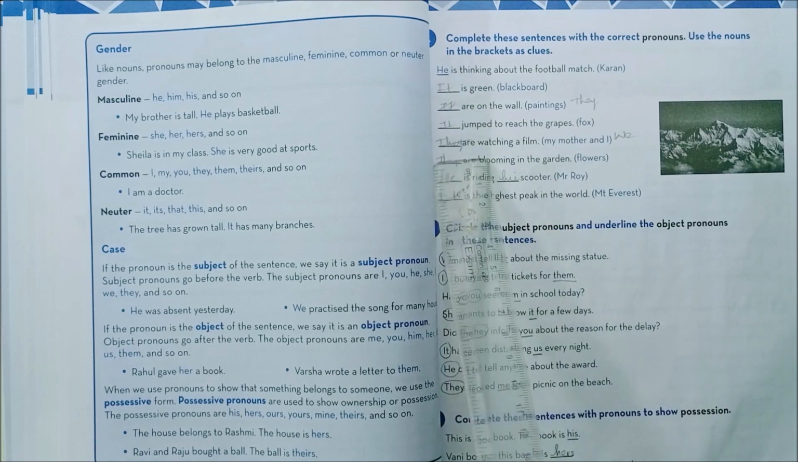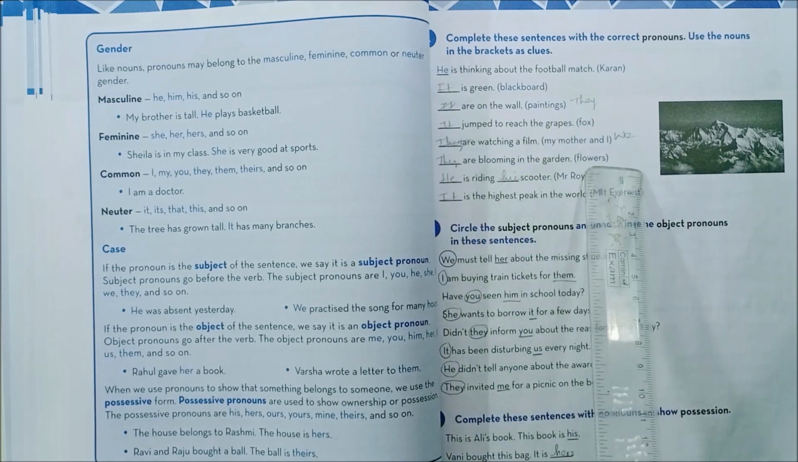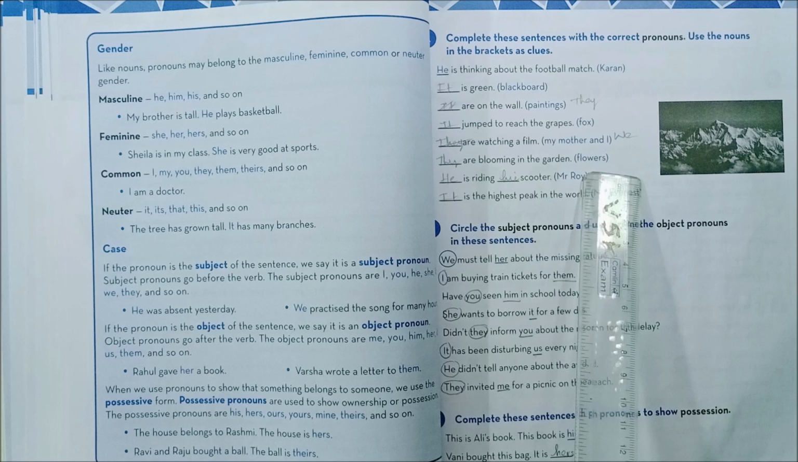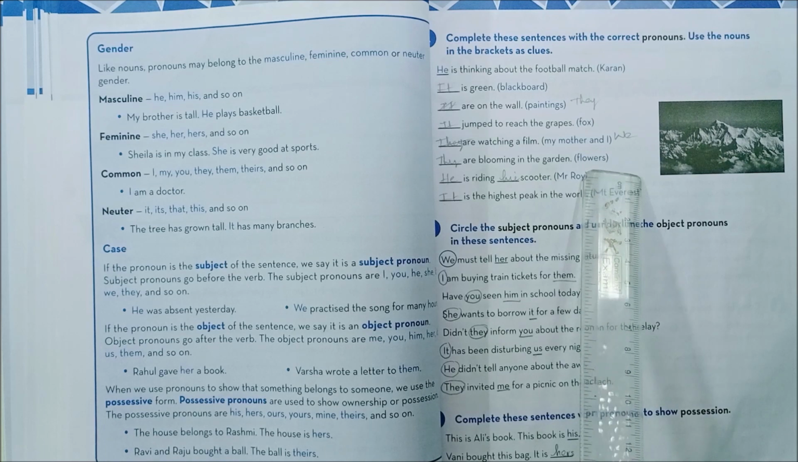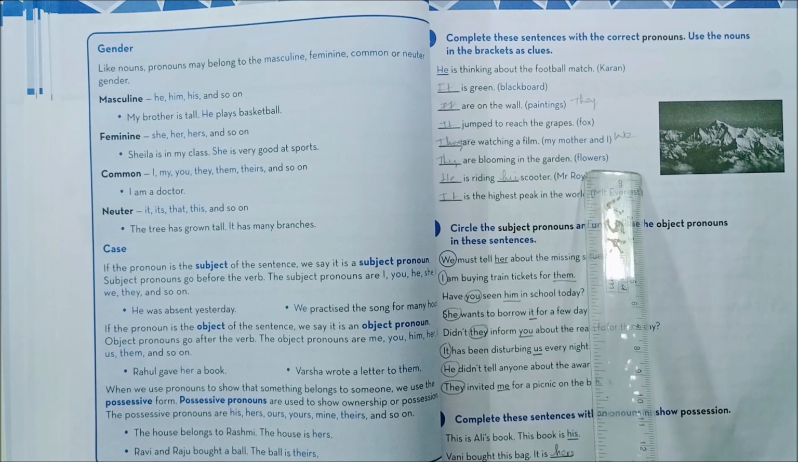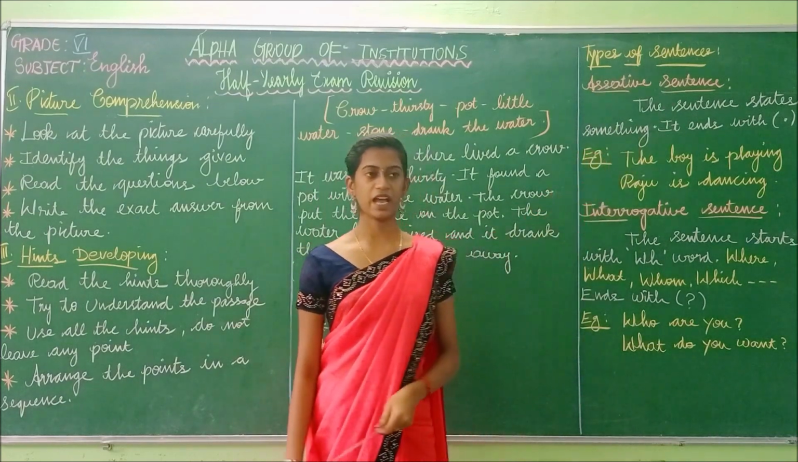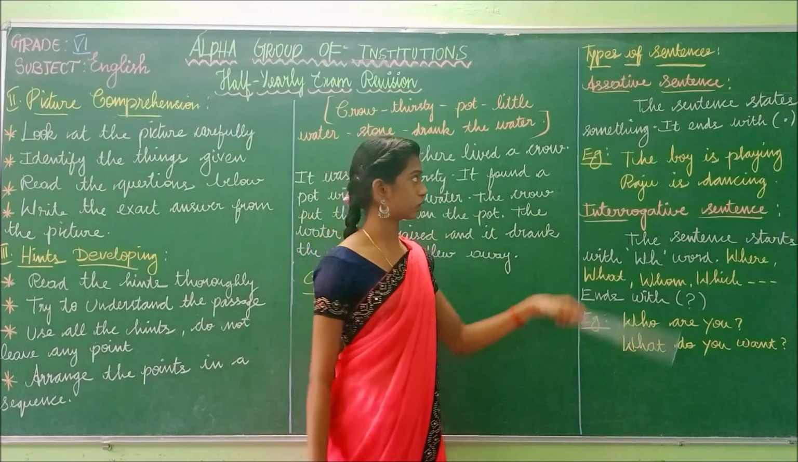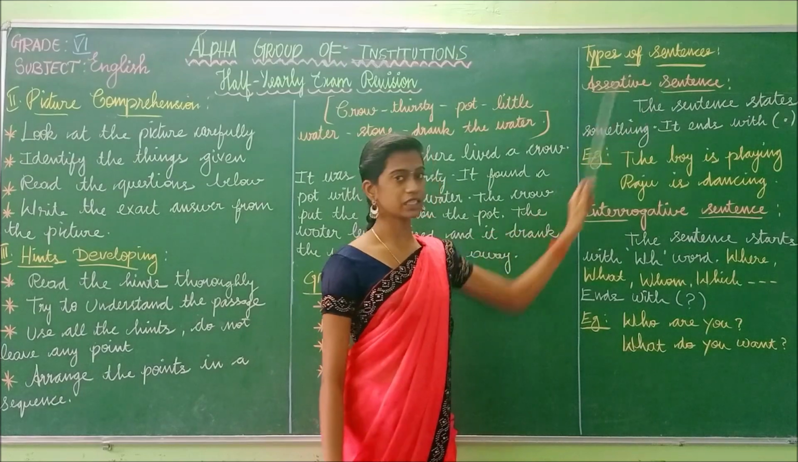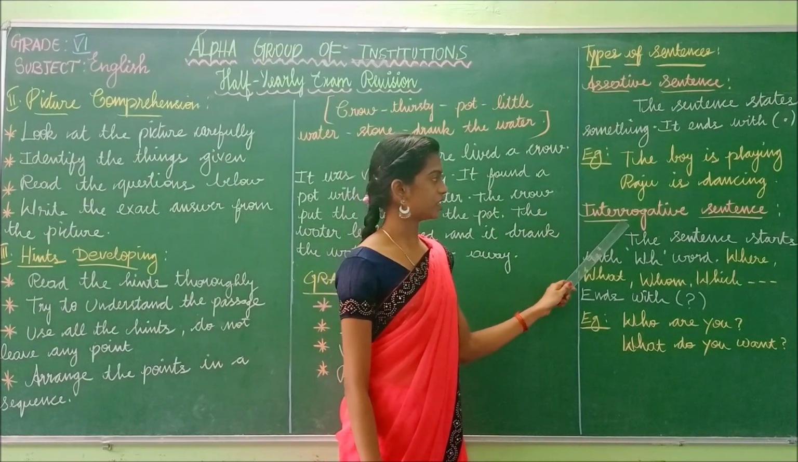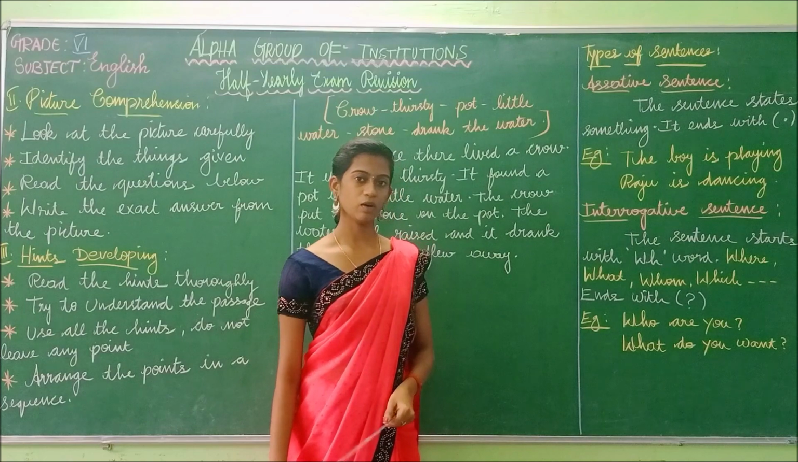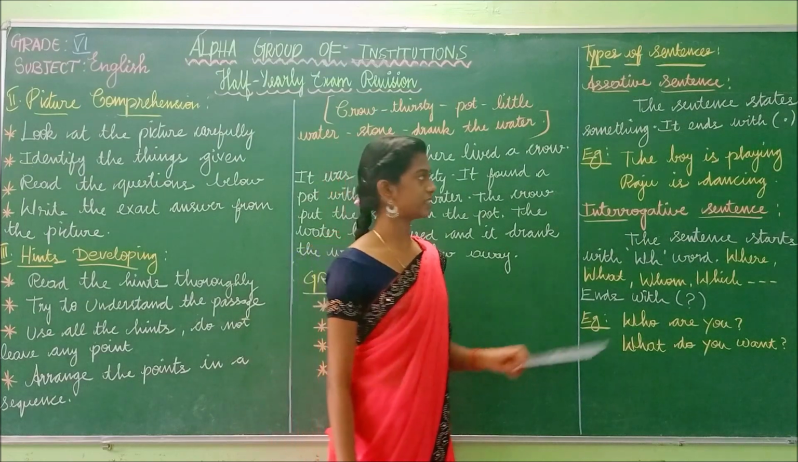Have you understood how to write this? You have to complete the sentence using these clues. You have to identify whether it is masculine, feminine, common or neuter gender. Have you understood? So next we are going to write the types of sentences. We have seen two types of sentences. The first one is assertive sentence and the second one is interrogative sentence. Now let us see what is meant by assertive sentence.